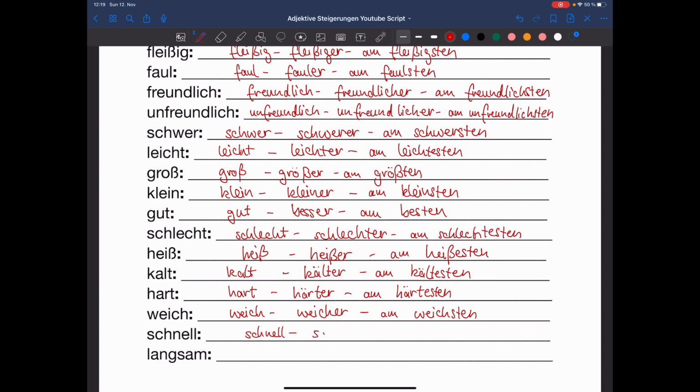Schnell, schneller, am schnellsten. Langsam, langsamer, am langsamsten.